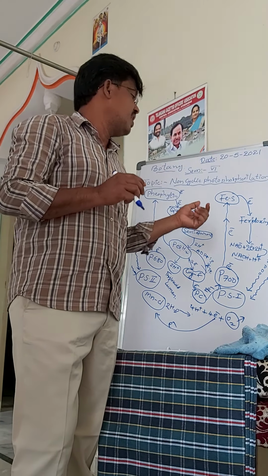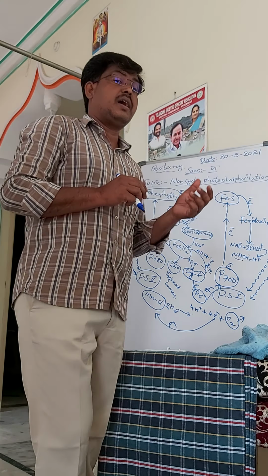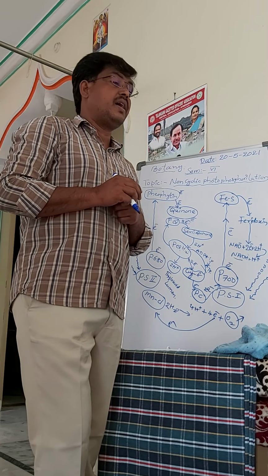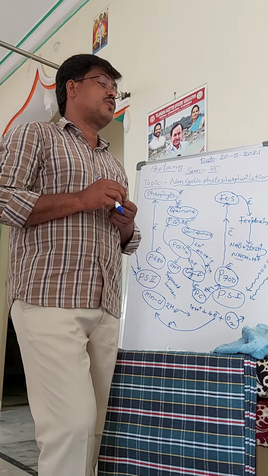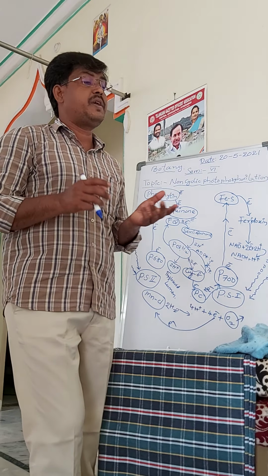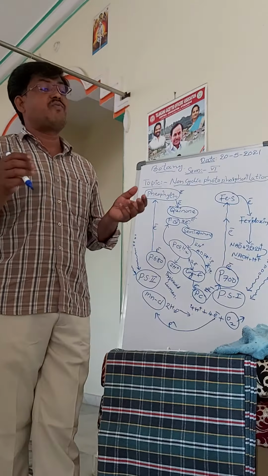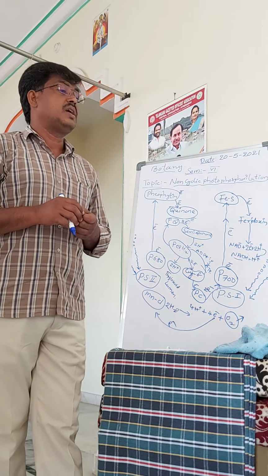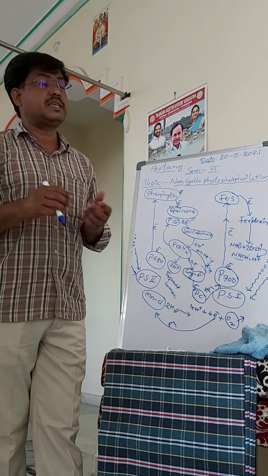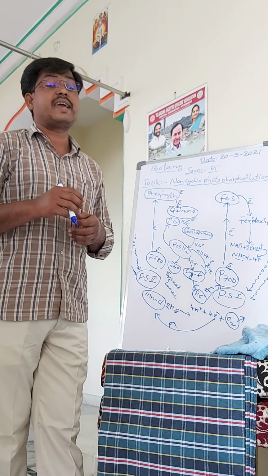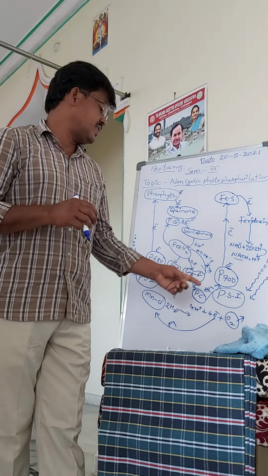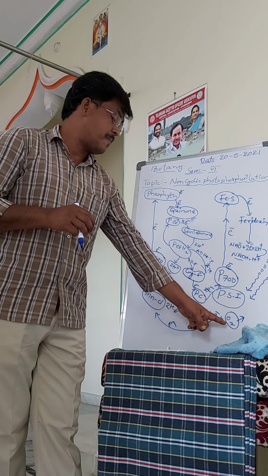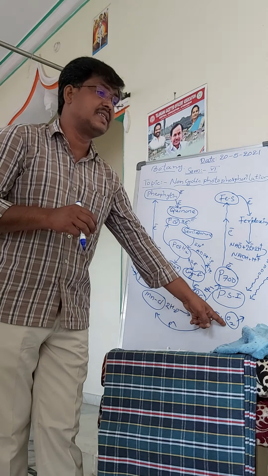The Z scheme of the photophosphorylation is proposed by Hill and Bendall. Next, in non-cyclic photophosphorylation, the PS1 and PS2 pigment systems are involved. Here the photolysis of water takes place, and oxygen gas is released.